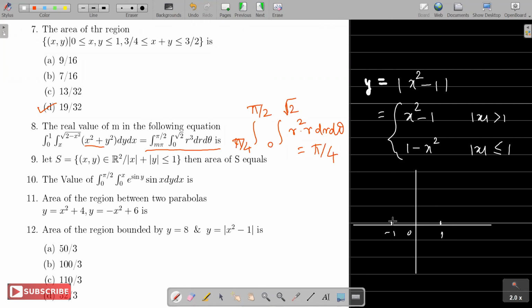Within minus 1 to 1, it's 1 minus x square, and we saw it will be an inverted parabola, y equal to minus x square lifted by 1. And from here onwards, it will be like x square pulled below by 1, so that will go this way.